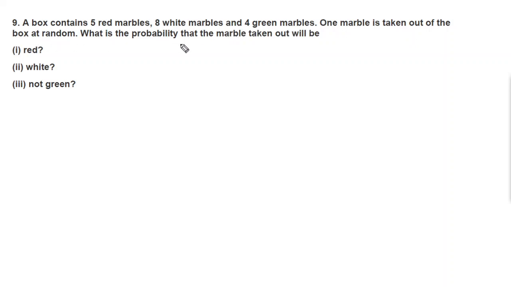What is the probability that the marble taken out will be red, white and not green? So we'll try one by one. First of all, please write the formula. P of E is equal to number of outcomes favorable to E divided by number of all possible outcomes of the experiment.